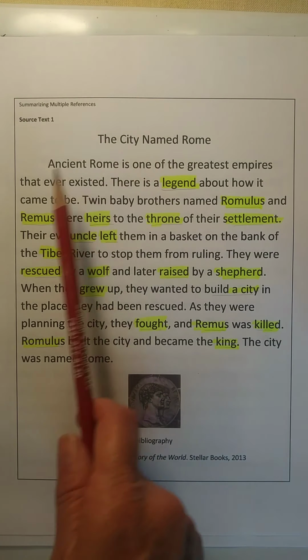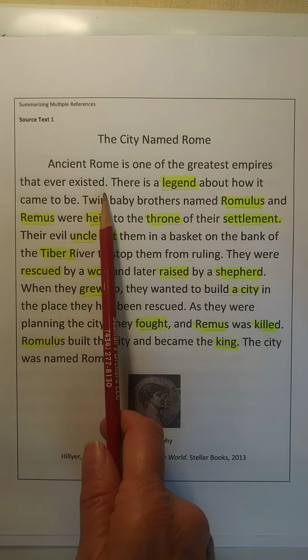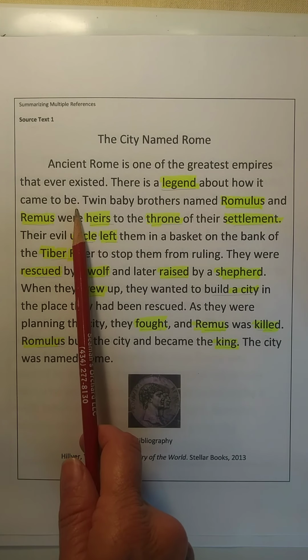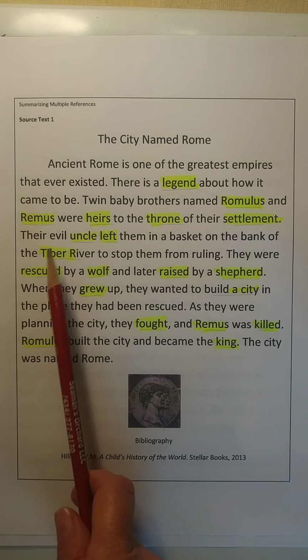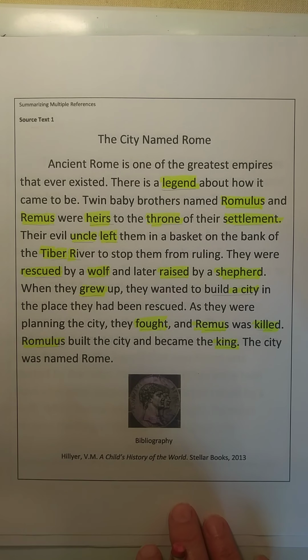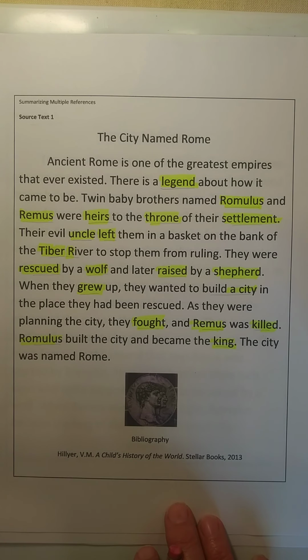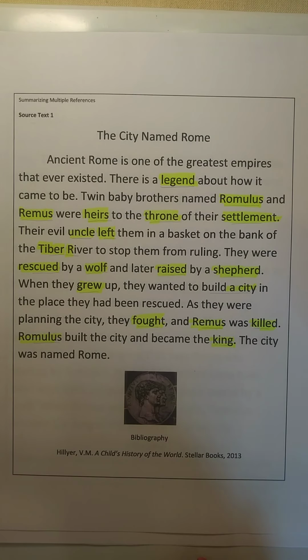The city named Rome. Ancient Rome is one of the greatest empires that ever existed. There is a legend about how it came to be. Twin baby brothers named Romulus and Remus were heirs to the throne of their settlement. Their evil uncle left them in a basket on the bank of the Tiber River to stop them from ruling. They were rescued by a wolf and later raised by a shepherd. When they grew up, they wanted to build a city in the place they had been rescued. As they were planning the city, they fought, and Remus was killed. Romulus built the city and became the king. The city was named, of course, Rome.